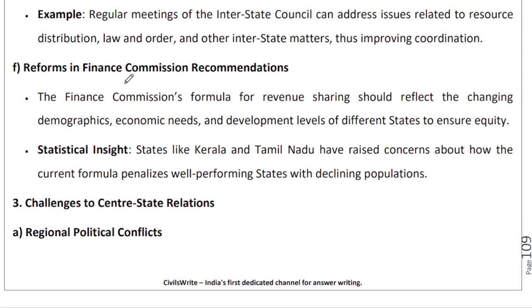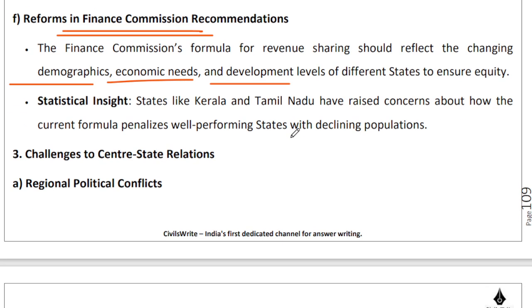There can be reforms in the finance commission's approach towards giving recommendations, right? So finance commission, when it comes out with its next set of recommendations coming ahead in the few years, they should respect the changing demographics, economic needs and developmental levels of various states. For instance, there are a lot of issues regarding the population parameter which is being used by finance commission to decide which state should get what kind of share from the center's divisible pool of taxes.